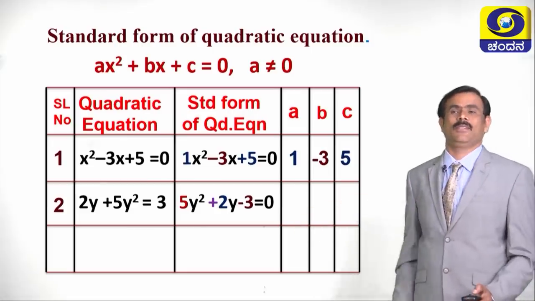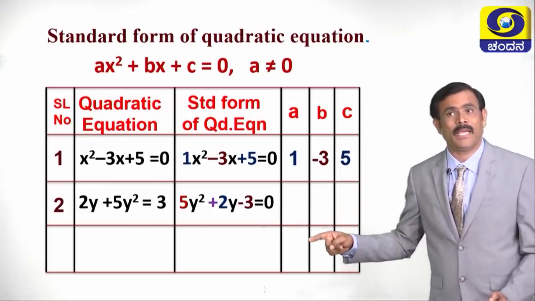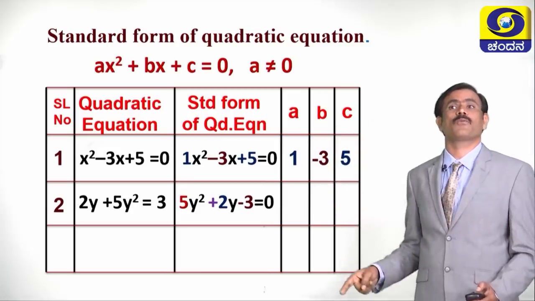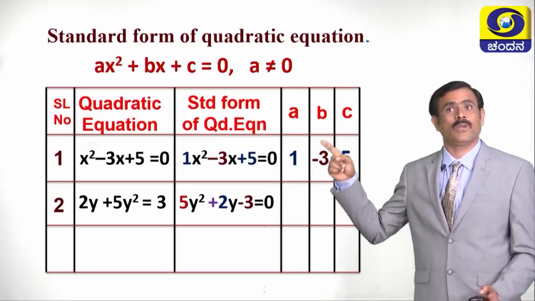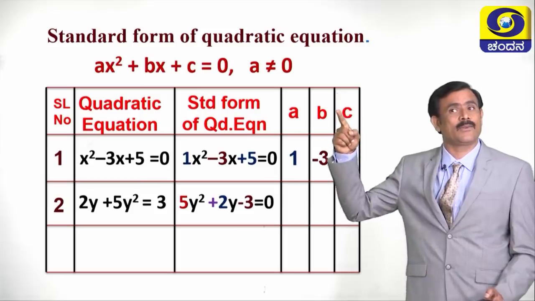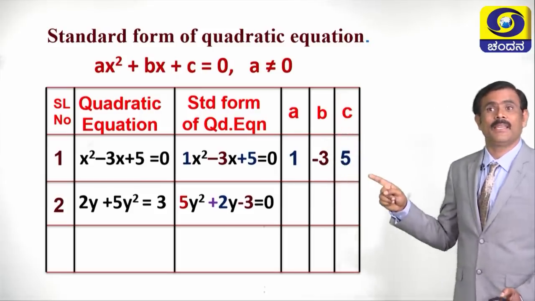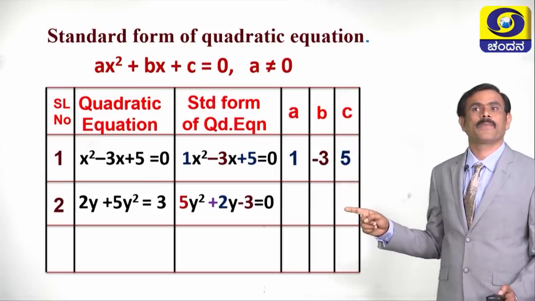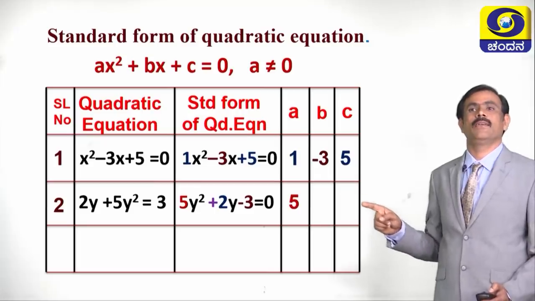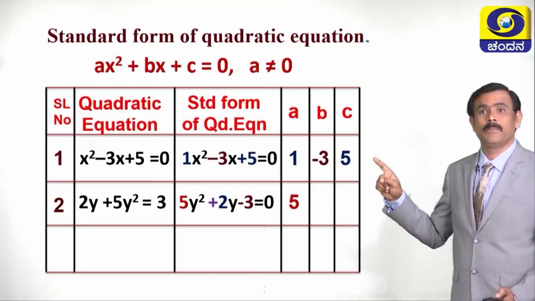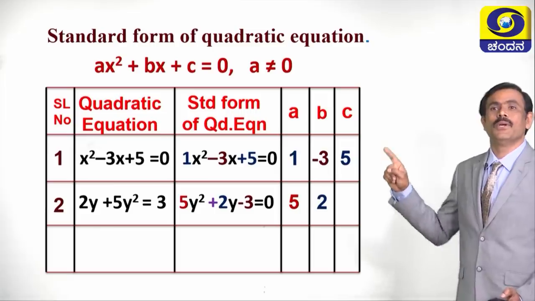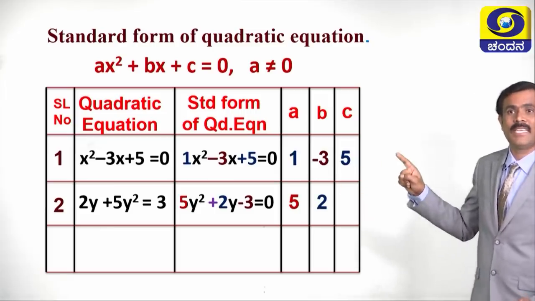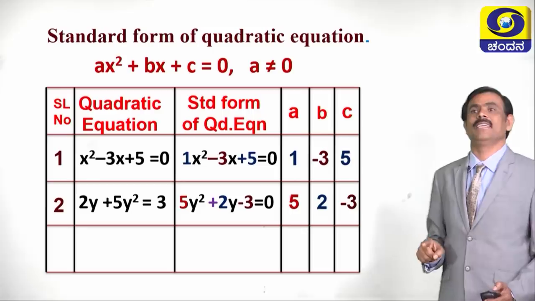Then compare this with ax square plus bx plus c equals 0. What is the value of A? A is 5. What is the value of B? B is 2. What is the value of C? C is minus 3. Good.